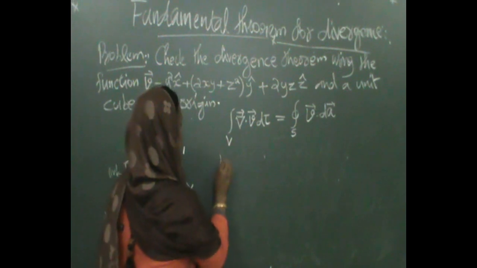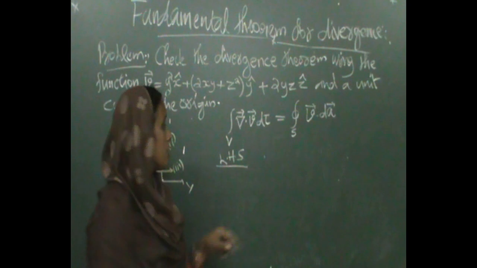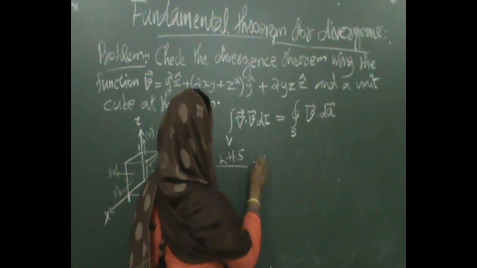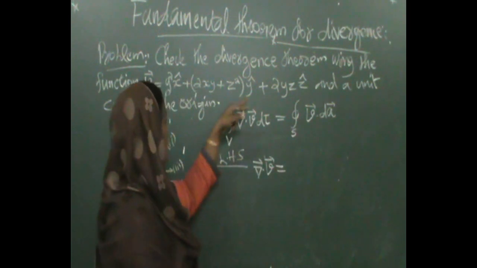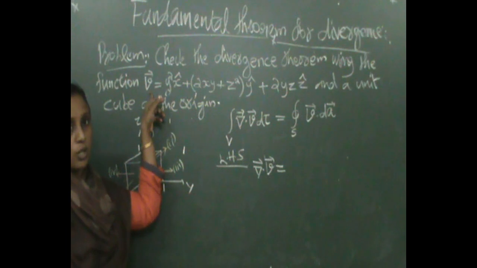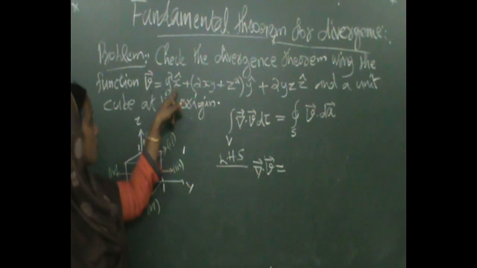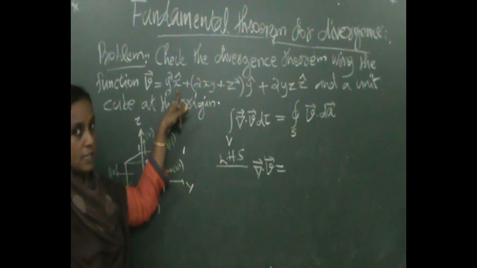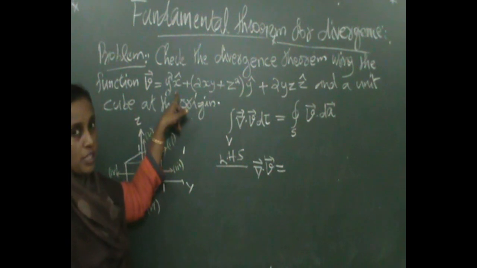For the LHS we need del dot V. What is the divergence of this V? You know that dou by dou x of the first term, y square, is 0.